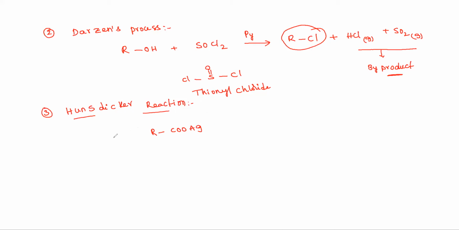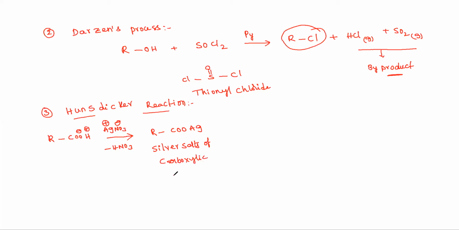Take carboxylic acid and treat it with silver nitrate, AgNO3, Ag plus and NO3 minus, with loss of HNO3, to produce silver salts of carboxylic acid.